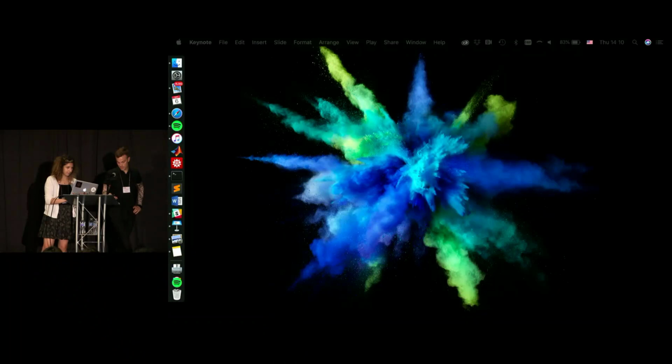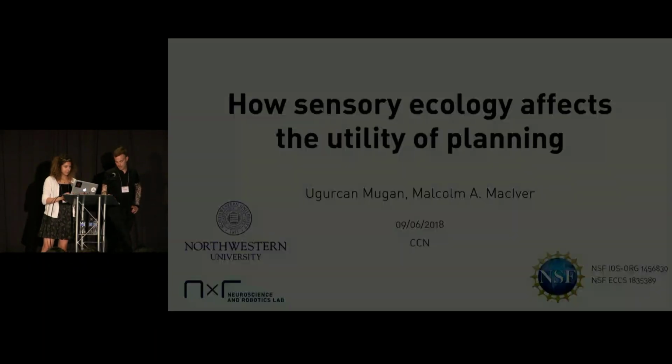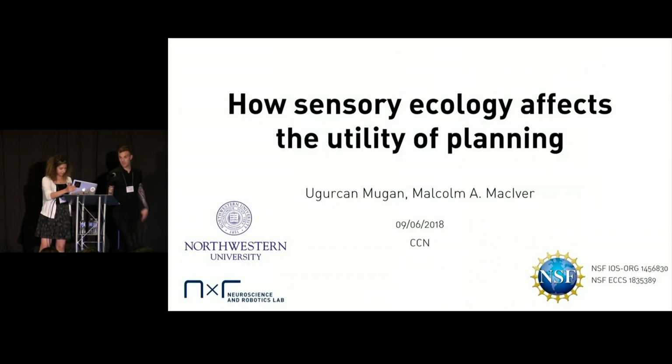So we have a second talk by Ugurcan Mugan, who is a graduate student at Northwestern University with Malcolm MacIver. She's going to talk about how sensory ecology affects the utility of planning.